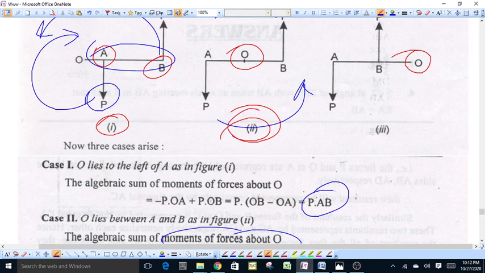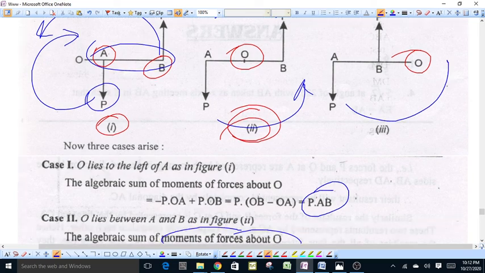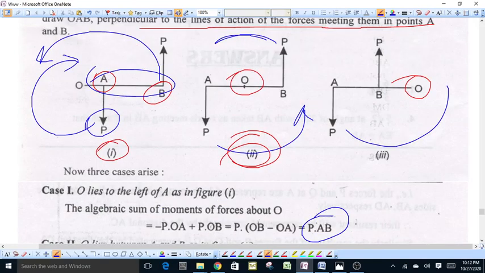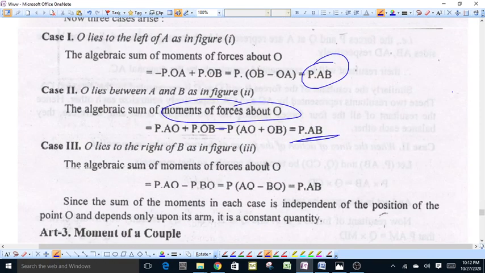In the third case, the moment of P about O will be positive, P into OA, and the moment of the force acting at point B will be of clockwise sense, so it will be negative. Therefore the total moment will be equal to P into AO minus P into BO, which is P common, AO minus BO.